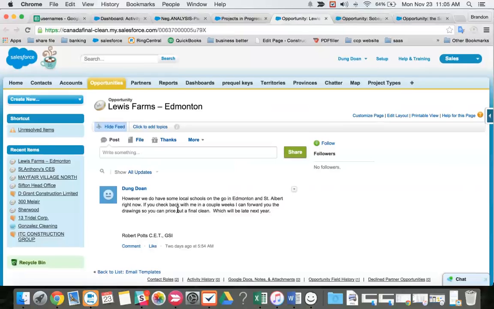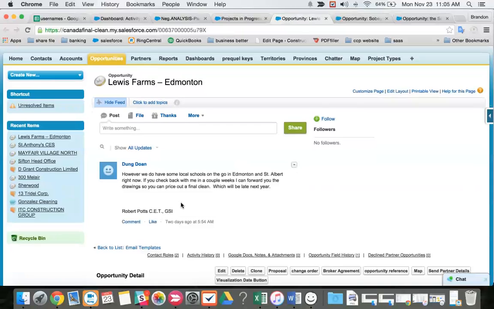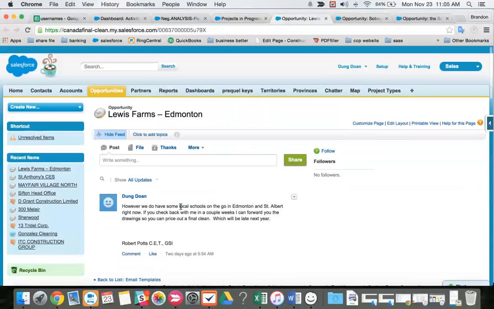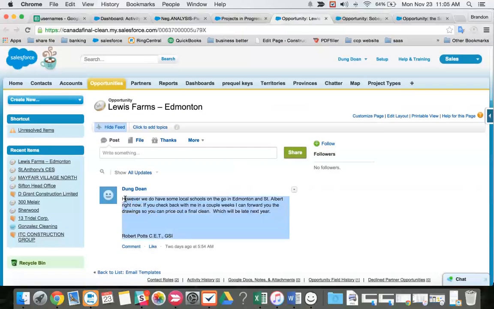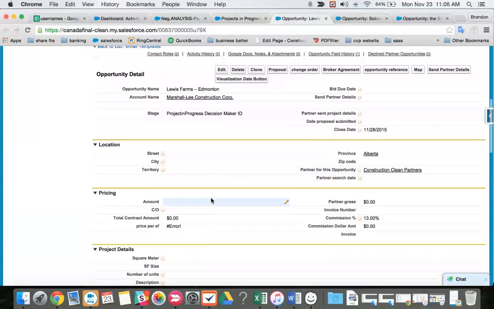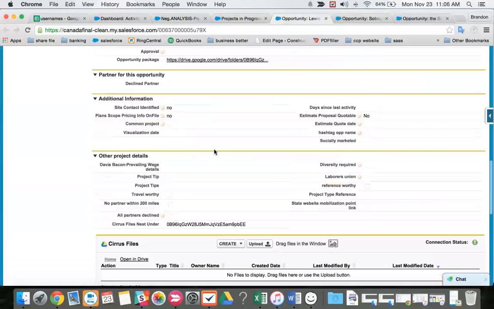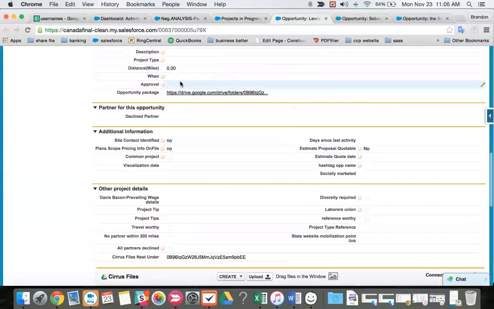Okay, and again, this guy Robert's telling him to check back with him for a final clean price. This is a negotiated statement. He's telling us that he has these schools in Edmonton and St. Albert. So I'm going to consider this an approval statement.